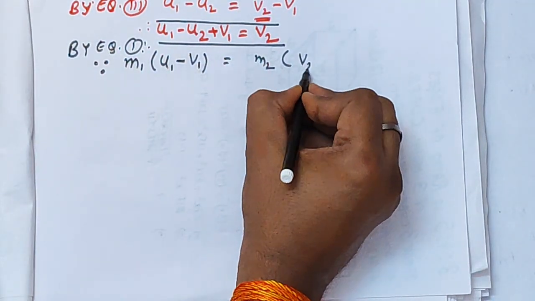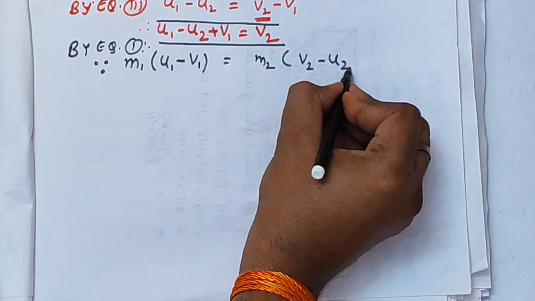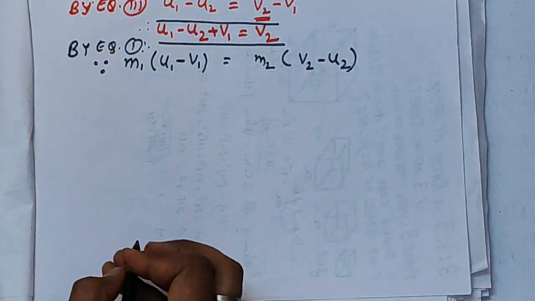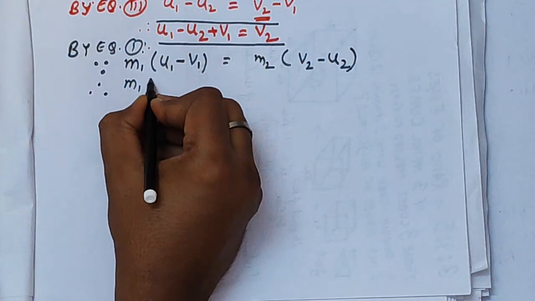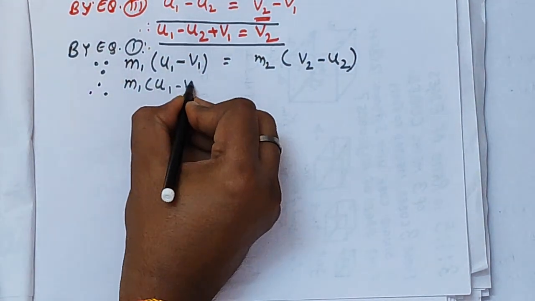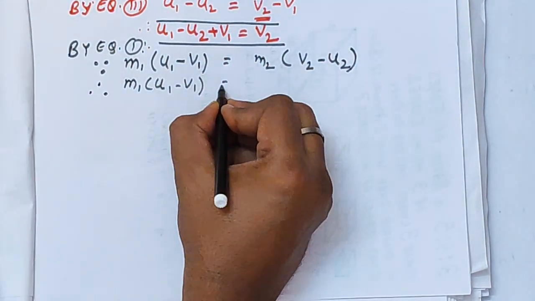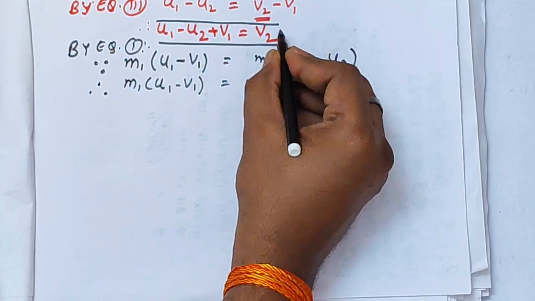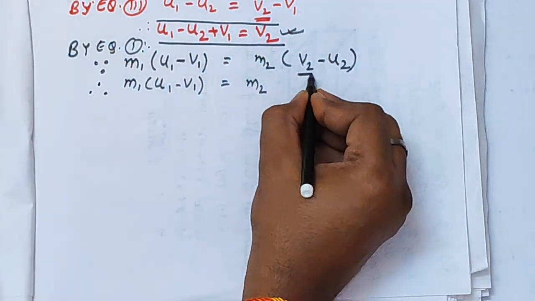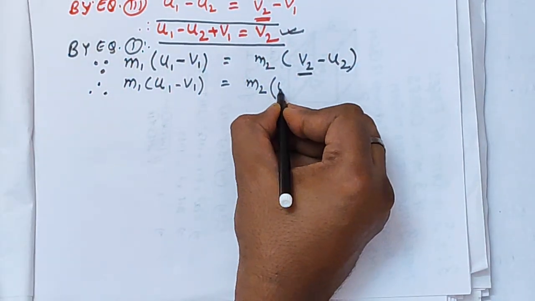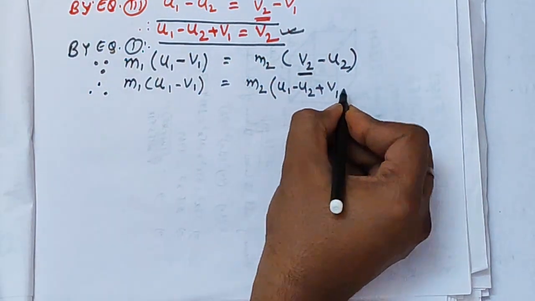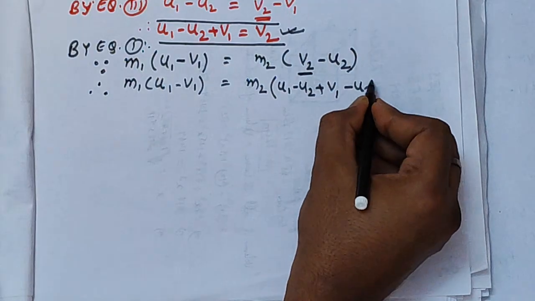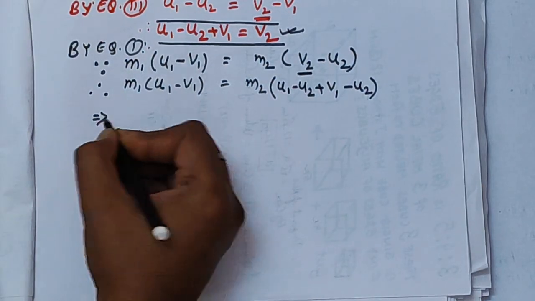And by equation number 1 we know the conservation of momentum, that is m1 times u1 minus v1 equal to m2 times v2 minus u2, as shown in black color by a black pen, right? So here just replace this value of v2 on the RHS. On the RHS we have m2 times u1 minus u2 plus v1 minus u2, right?